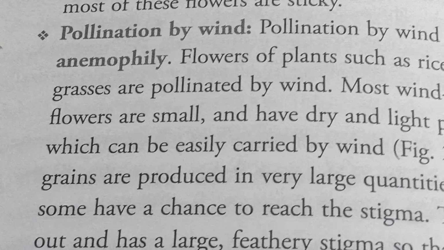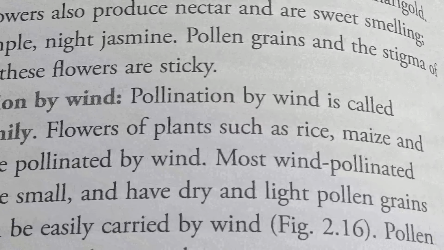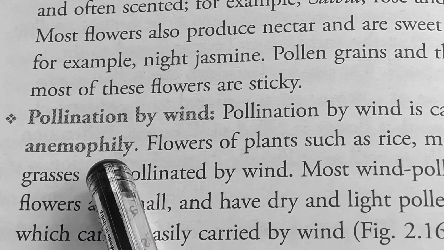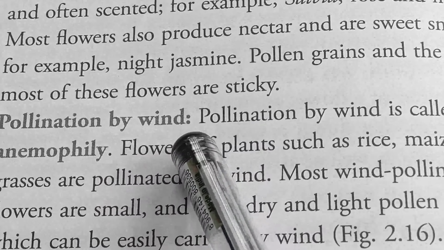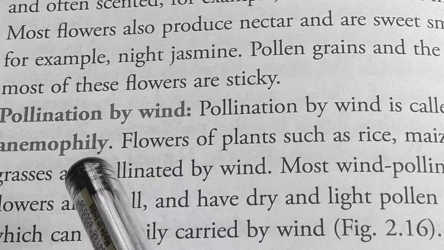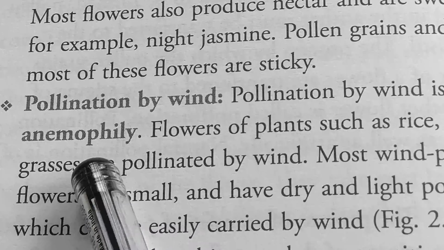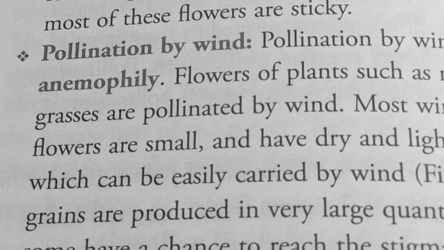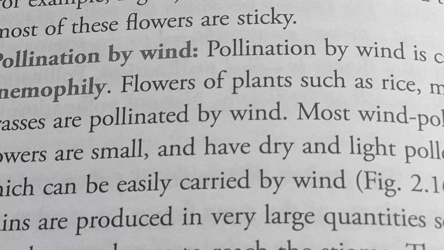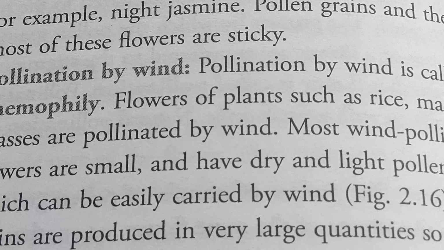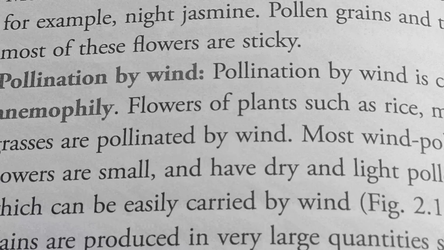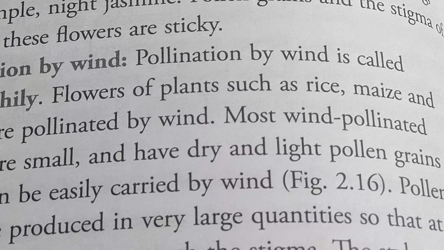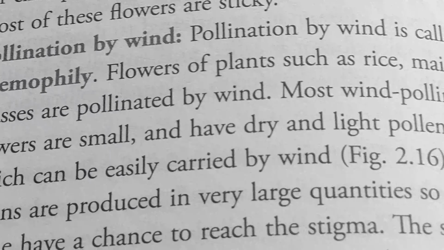Next, pollination by wind. Pollination by wind is called anemophily. Flowers of plants such as rice, maize, and grasses are pollinated by wind. So in this case, examples are very important. Anemophily is found in plants like rice, maize, and grasses.